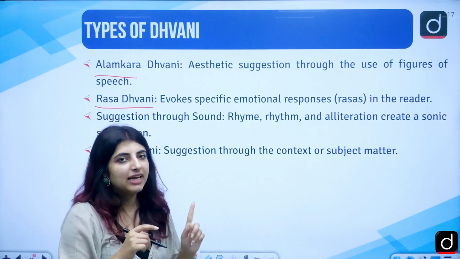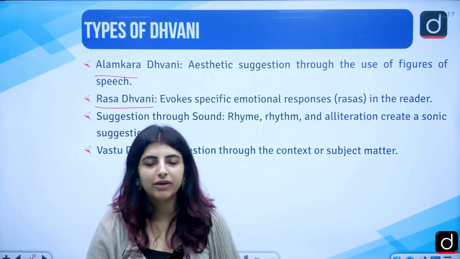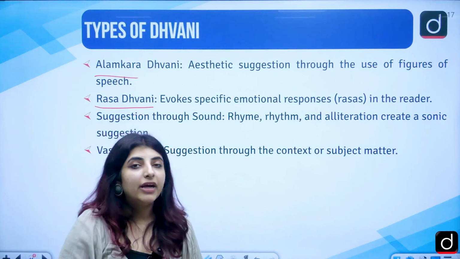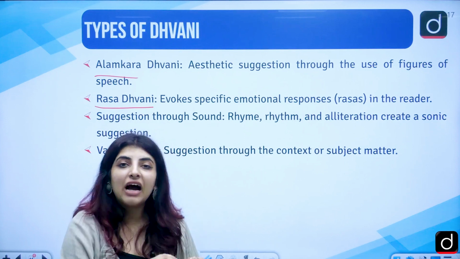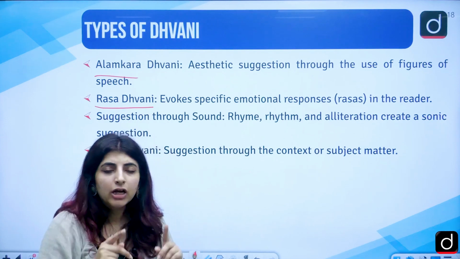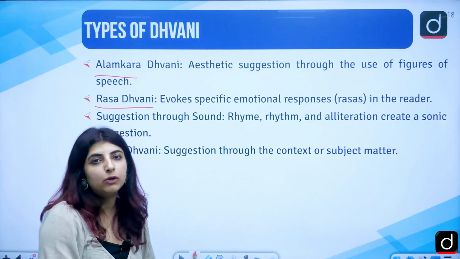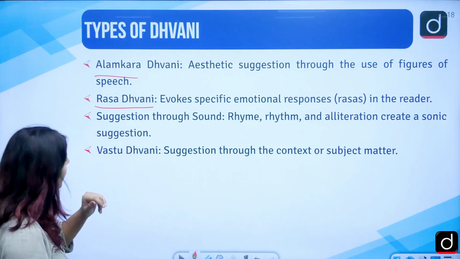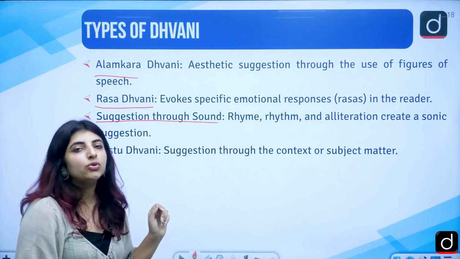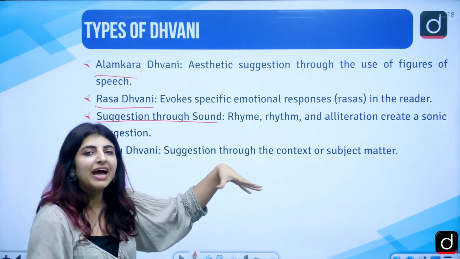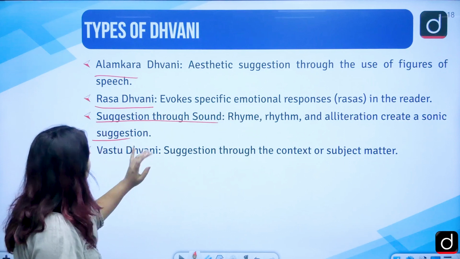We have 9 rasas. I am going to talk about those rasas as well. Love ho gaya, fear ho gaya, so on and so forth, Shringar ras, Bhay ras, etc. All those very particular 9 rasas, how they are evoked in the people who are reading a particular poem. That suggestion through sound, rhyme, rhythm, alliteration, creates a sonic suggestion.